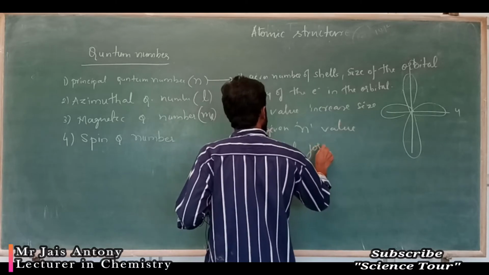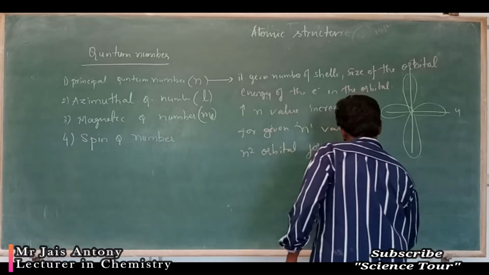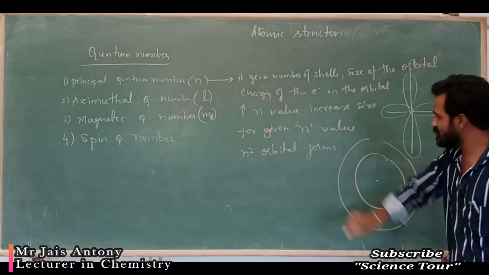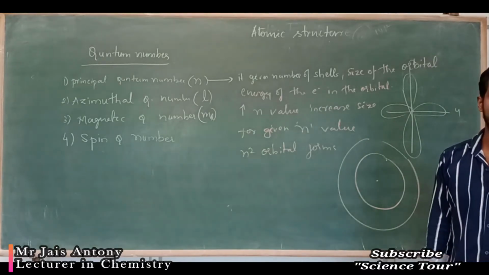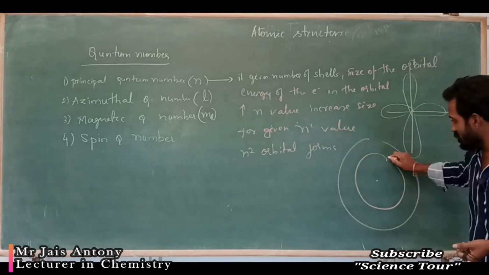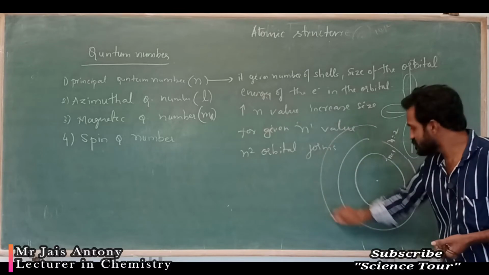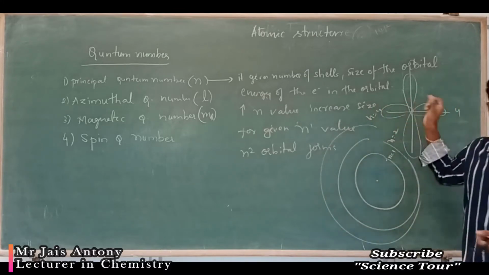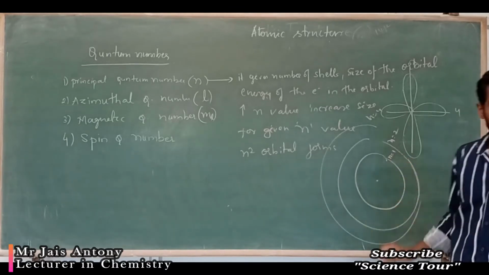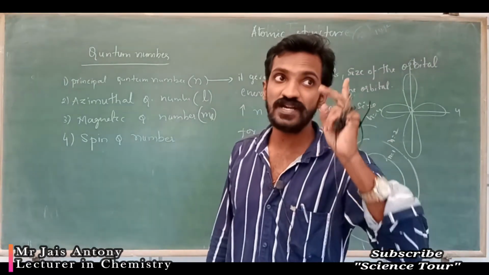That means this is the nucleus. The nucleus is surrounded by first shell, second shell, third shell, fourth shell, like that. Now we can see this. If the n value is 1, 2, 3, 4, these are different shells. n value 1 means first shell, n value 2 means second shell.